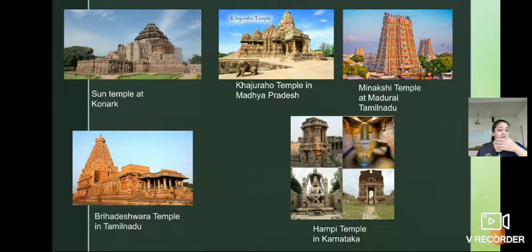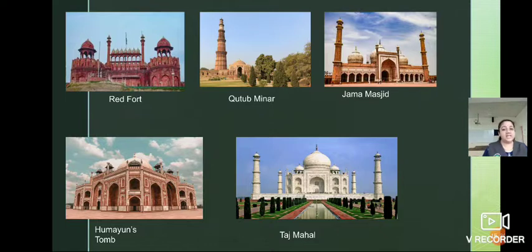Again, now we see the different historical monuments, different temples also, and then here are some buildings: the Red Fort, Qutub Minar, Jama Masjid, Humayun's Tomb and Taj Mahal. These all are the famous monuments which are located in our country. Now Red Fort, where is it? Yes children, it is in Delhi. All these buildings we can see in Delhi only: Red Fort, Qutub Minar, Jama Masjid, Humayun's Tomb and Taj Mahal.